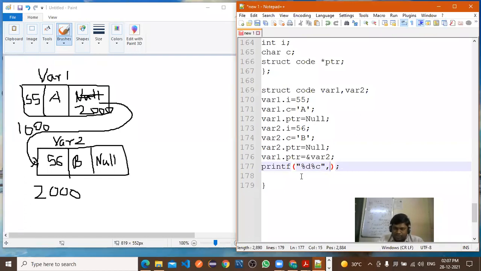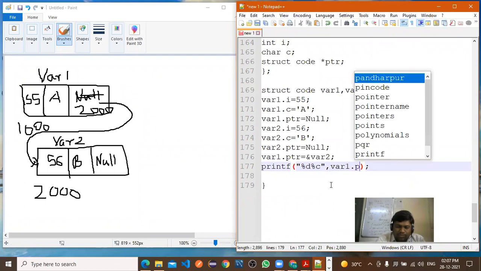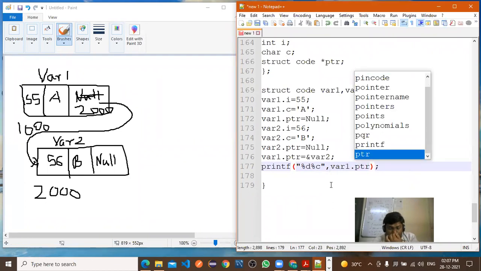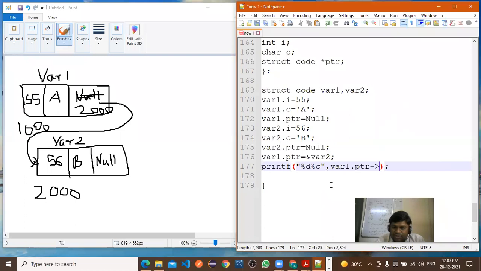Now how to display the values? So %d, var1.ptr next, now this arrow, structure to variable. So this concept we are using. So I will explain the meaning of this arrow in the next session. We don't have time right now, only 5 minutes is remaining, right? So just now you can remember, I will explain the meaning of this, don't worry.